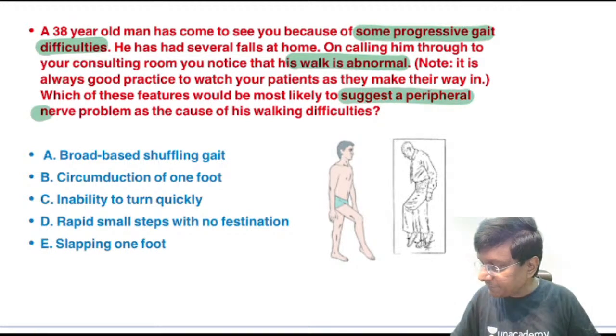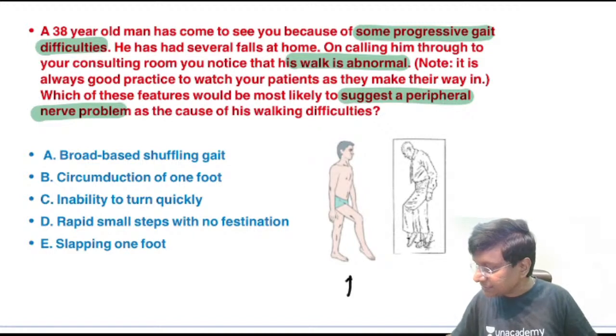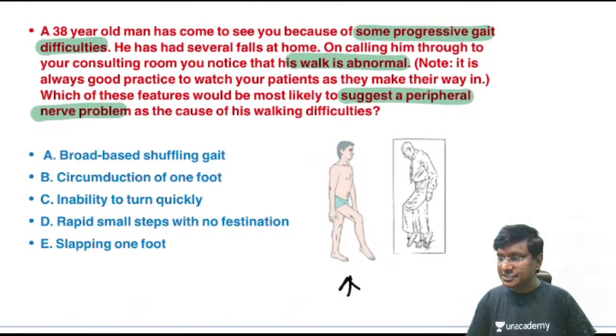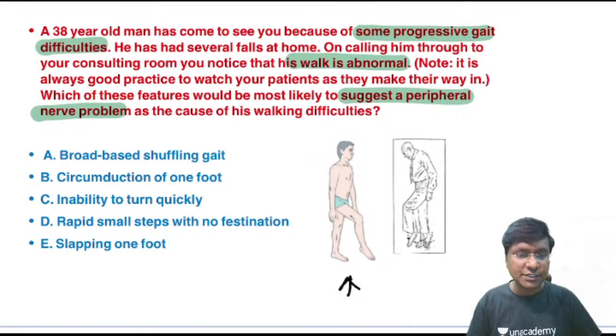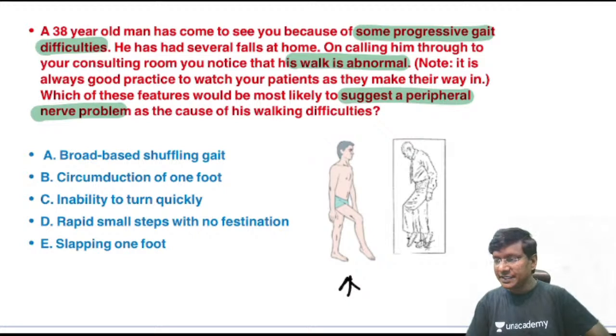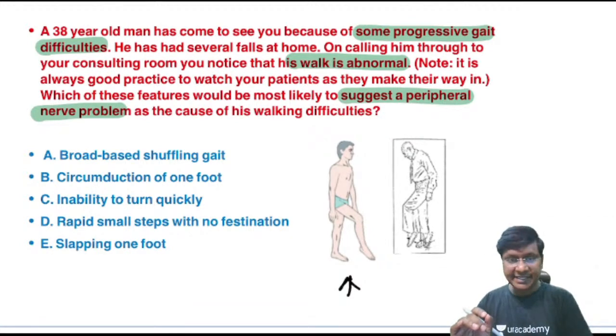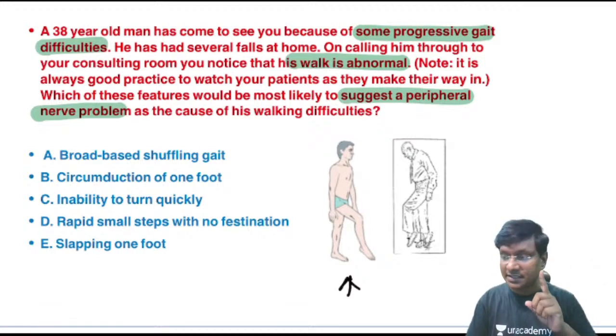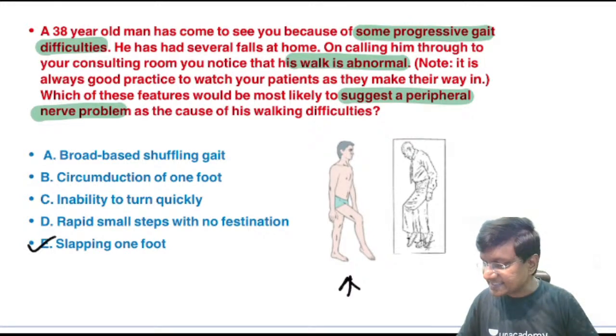A peripheral nerve problem is there, and you can see how the gait of the individual is. Tell me what exactly this form of gait is. Is it broad based shuffling gait, circumduction of one foot, inability to turn quickly, rapid small steps with no festination, or slapping one foot? In patients with peripheral neuropathy, please remember the gait that you will have is the high steppage gait.